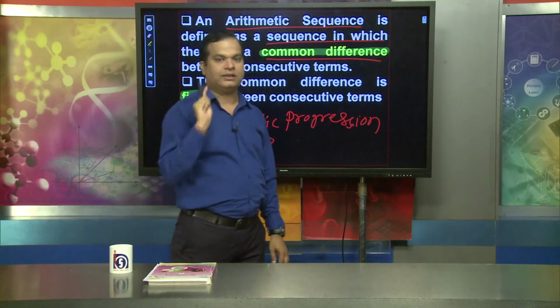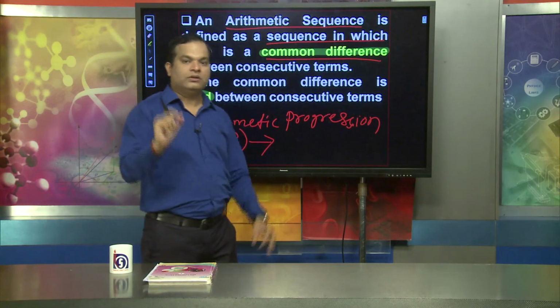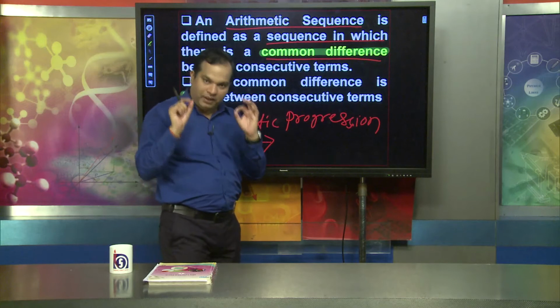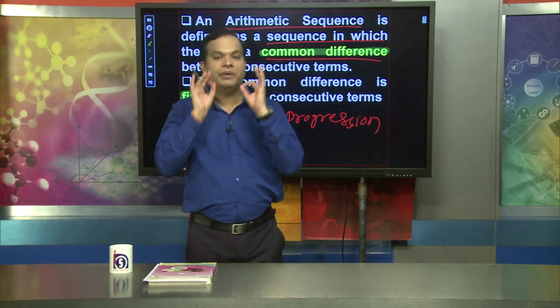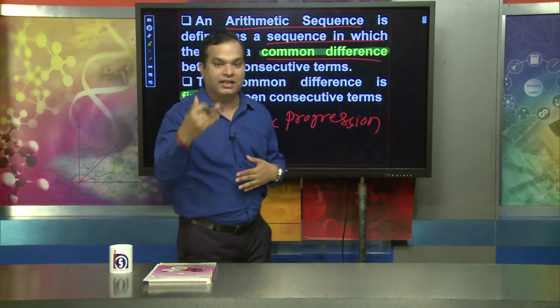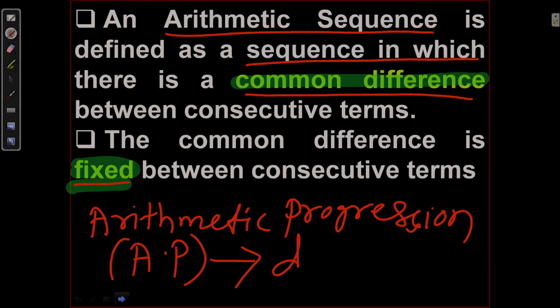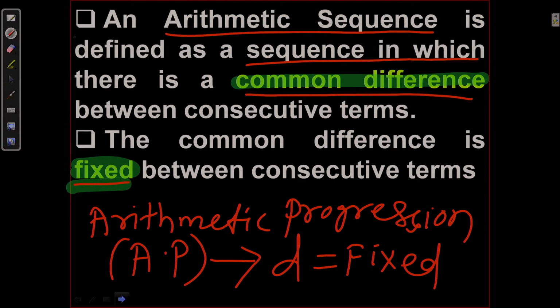This is the first characteristic. The second characteristic is that the common difference is a fixed quantity. That means the difference between two consecutive numbers in the sequence is a fixed quantity. This common difference is denoted by small d. If there is a difference d and it is a fixed quantity, then very simply we can say this is an arithmetic progression.